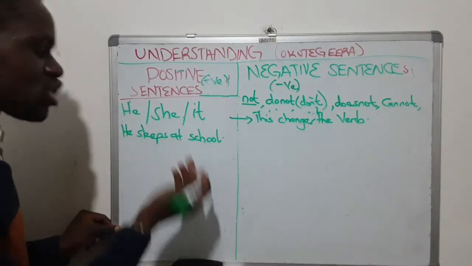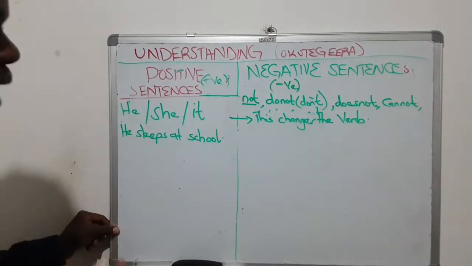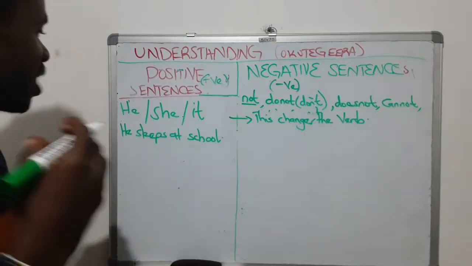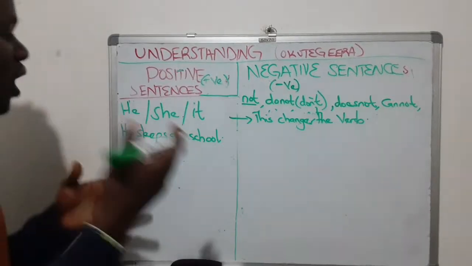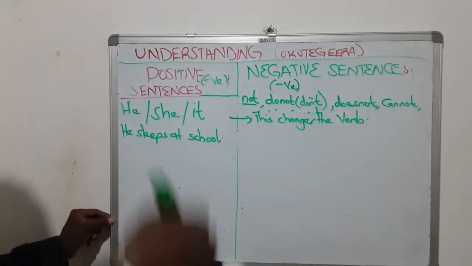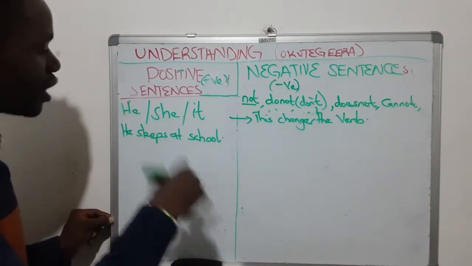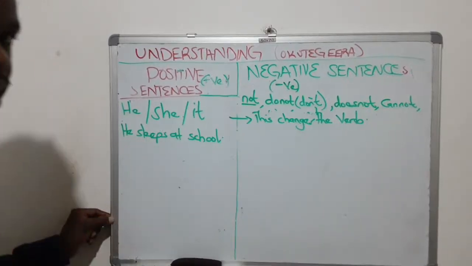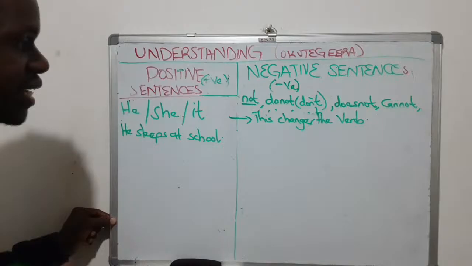So he sleeps at school. Ye yebaka ku ssomero. It is a positive sentence kubanga it is real to what I'm trying to say. Nzikiriziganya n'ekyo ky'eri mu kwogera. So you agree towards the action that is performed. So you don't disagree to the action. So he sleeps at school. You're agreeing. Okkiriziganya n'eki ky'oli mu kwogerako. Tuli ffenna. So he sleeps at school. It is a positive sentence.